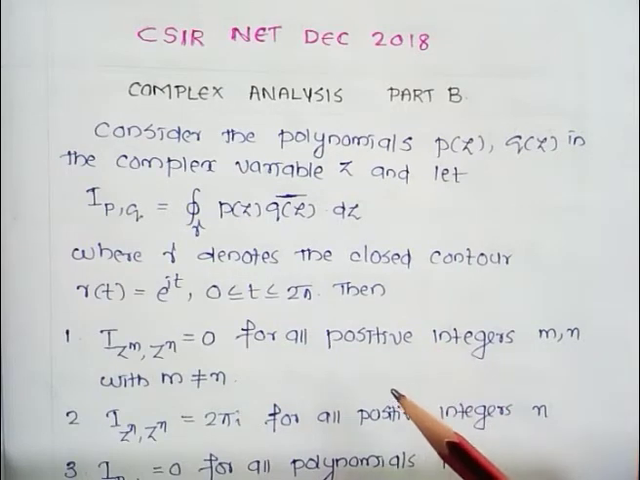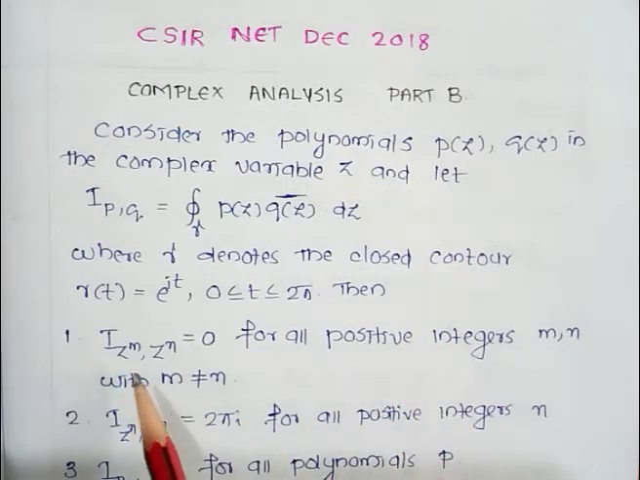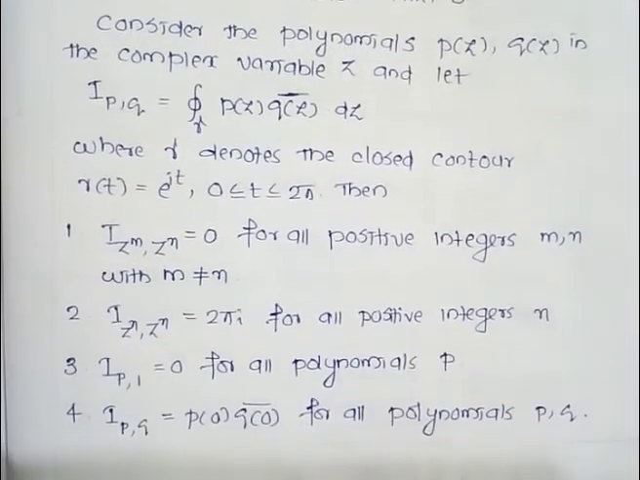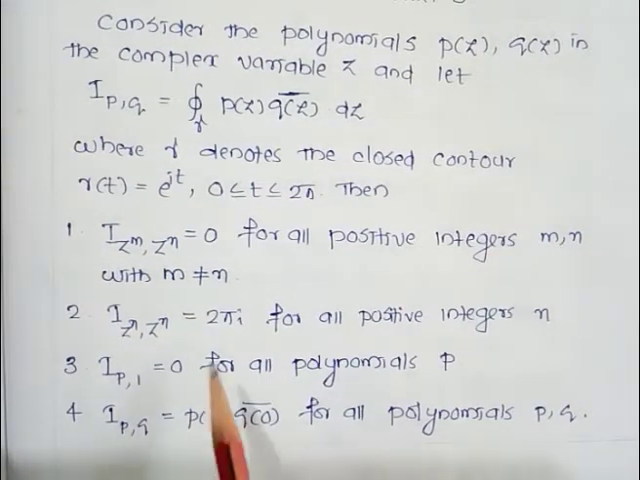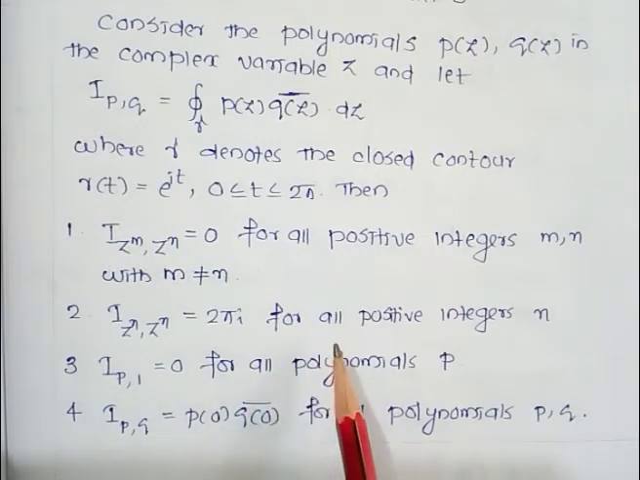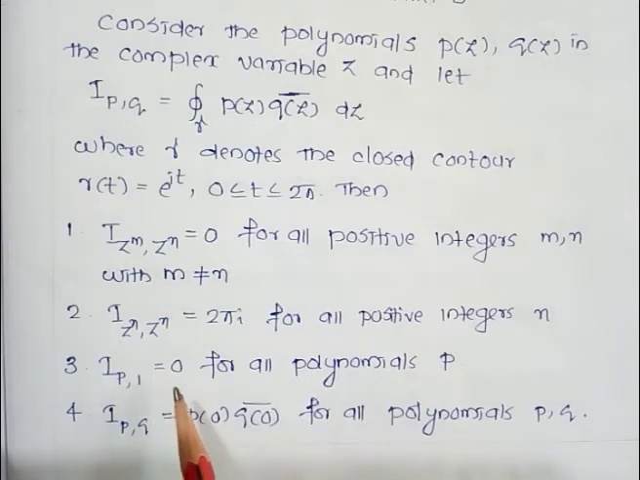Then option number 1: I(z^m, z^n) is equal to 0 for all positive integers m and n with m not equal to n. Option number 2: I(z^n, z^n) is equal to 2πi for all positive integers n. Option number 3: I(p, 1) is equal to 0 for all polynomials p. And option number 4: I(p, q) is equal to p(0) times q(0) bar for all polynomials p, q.